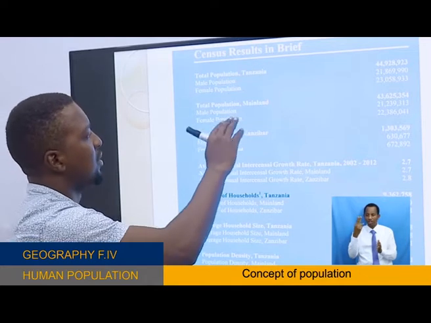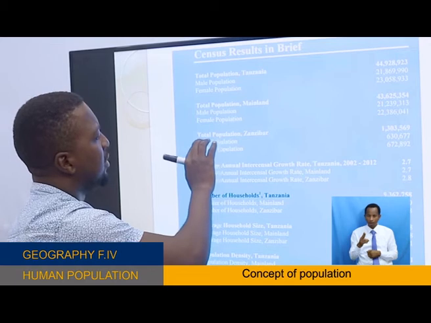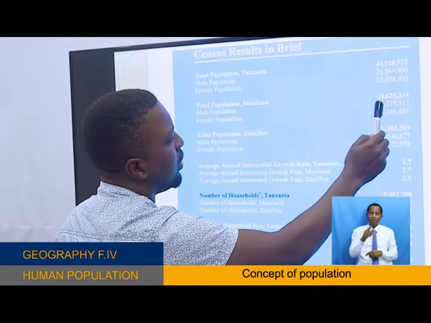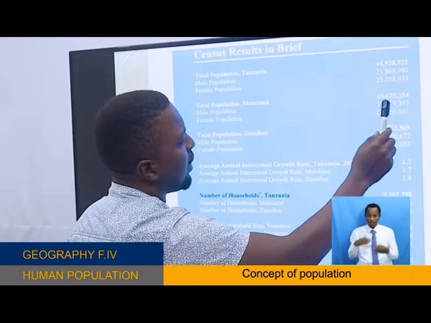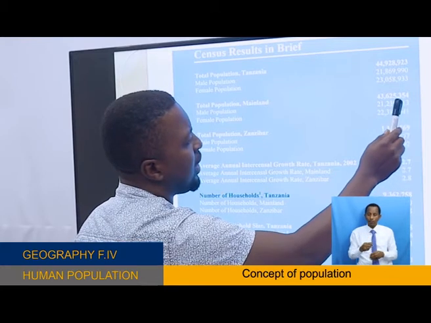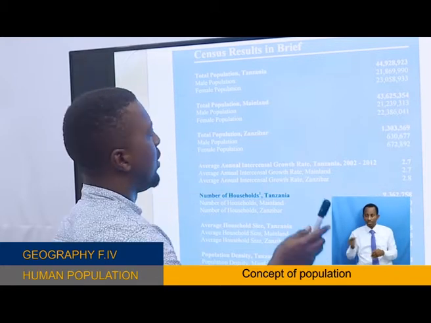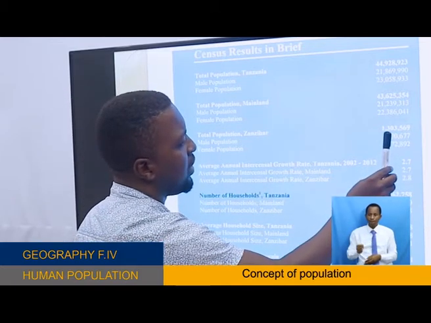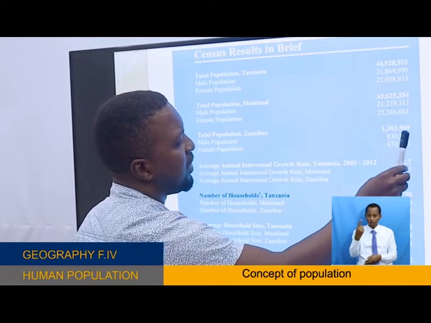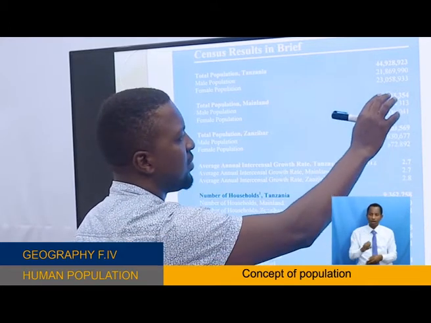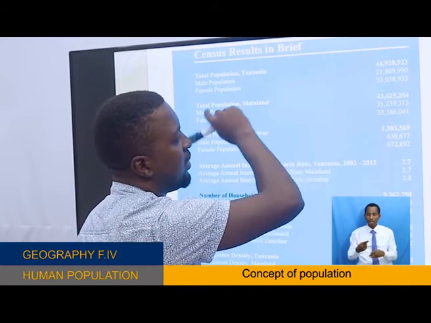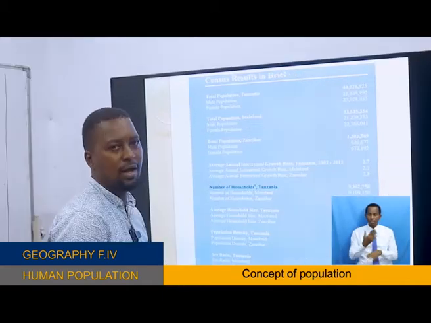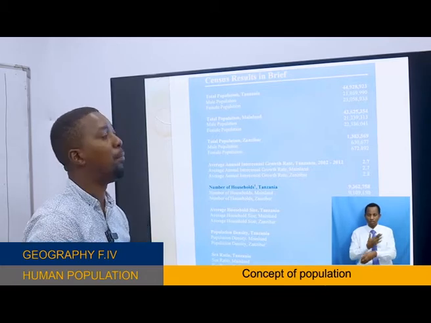And you can see Tanzania mainland and Tanzania Zanzibar. The population of the mainland was 43,625,352, and the population of Zanzibar was 1,303,569. If you add this and this one, you get the total number of the entire country. This is Zanzibar, this is the mainland, and this is the total population of the country. Now this is the population size.